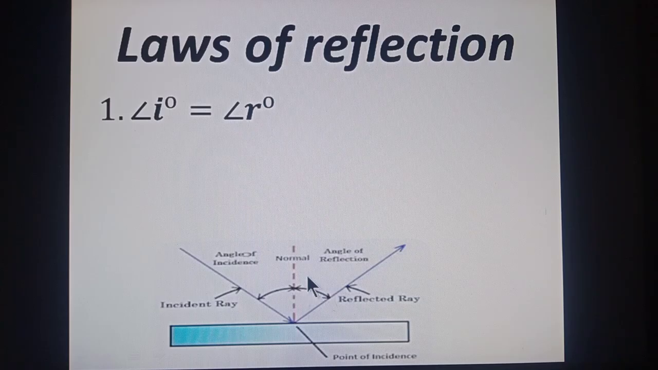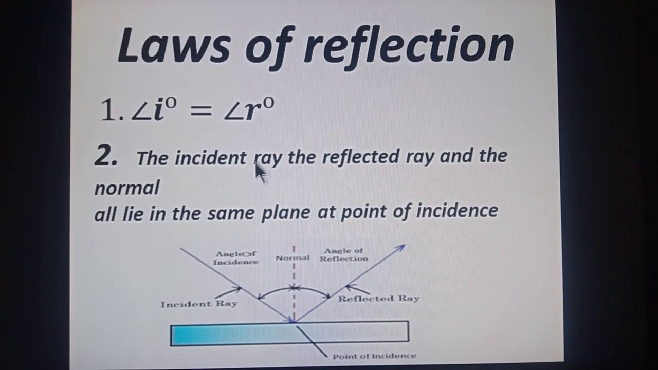This is known as first law of reflection. Second law, at the point of incidence here, the incident ray, the reflected ray and the normal all lie in the same plane. Means the plane in which a ray of light is coming, it will reflect in the same plane. It will not change its plane after reflection. So these are the two laws of reflection.